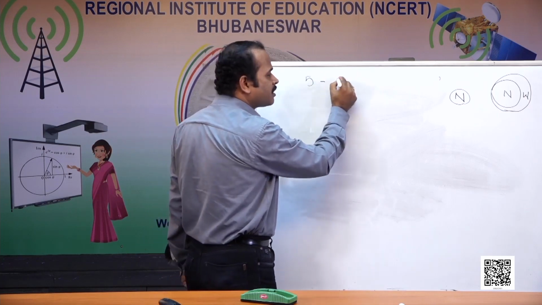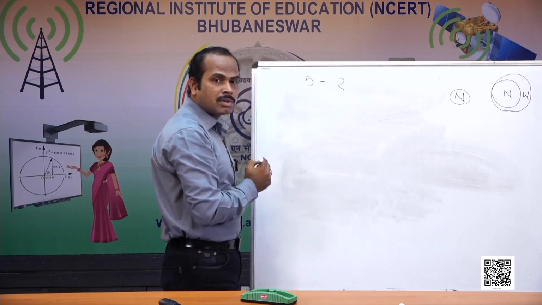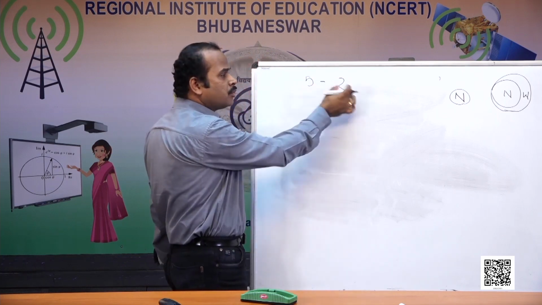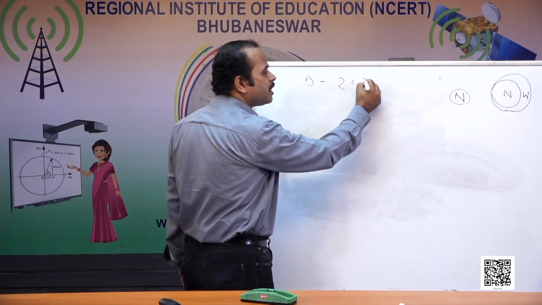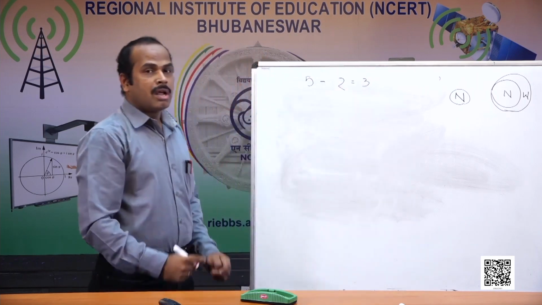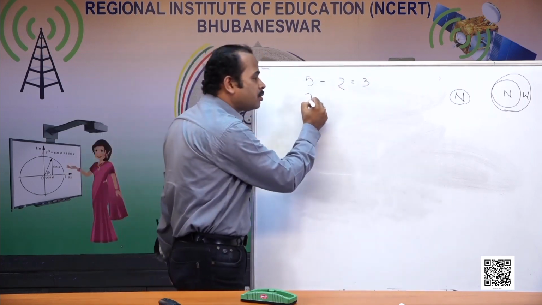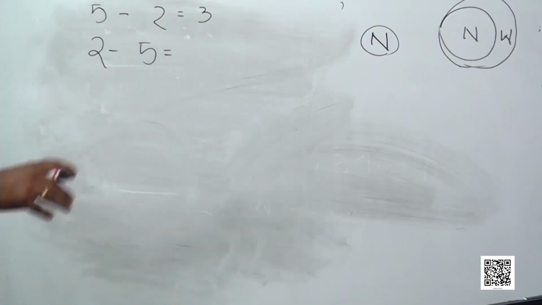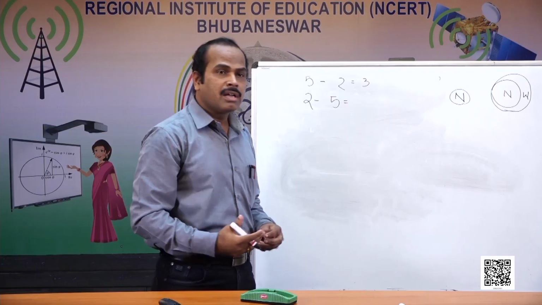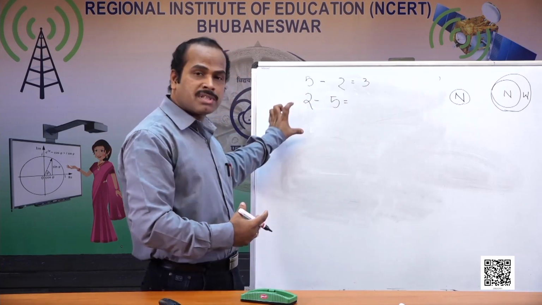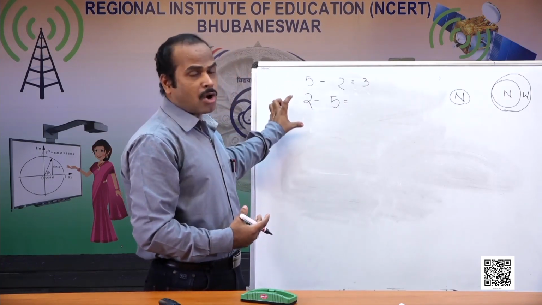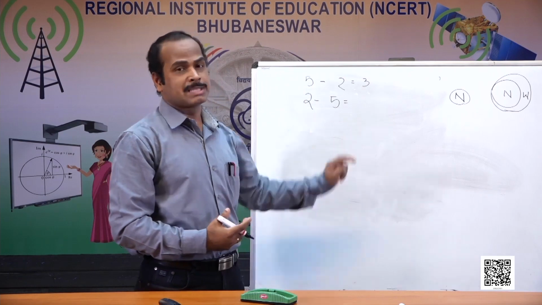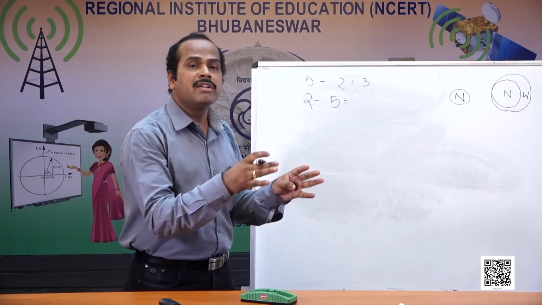I want to subtract 2 from it. When I subtract 2 from 5, I find 3, which is also a whole number. But if I want to find 2 minus 5, can it be possible in whole numbers? Can I take 5 objects from 2 objects? Definitely I cannot, but this situation can be expressed in a different way.